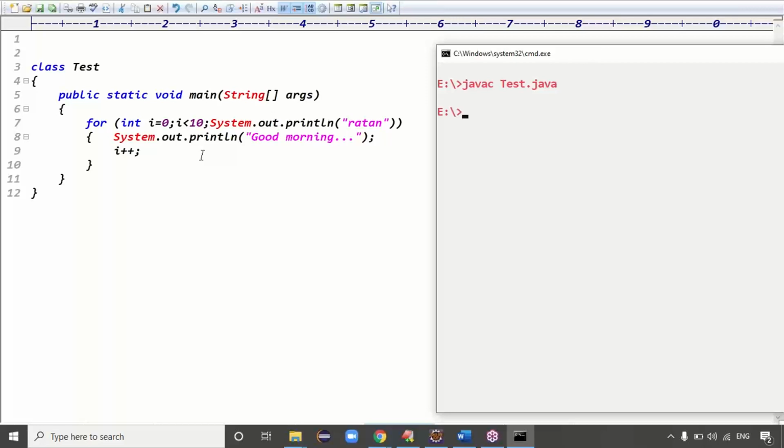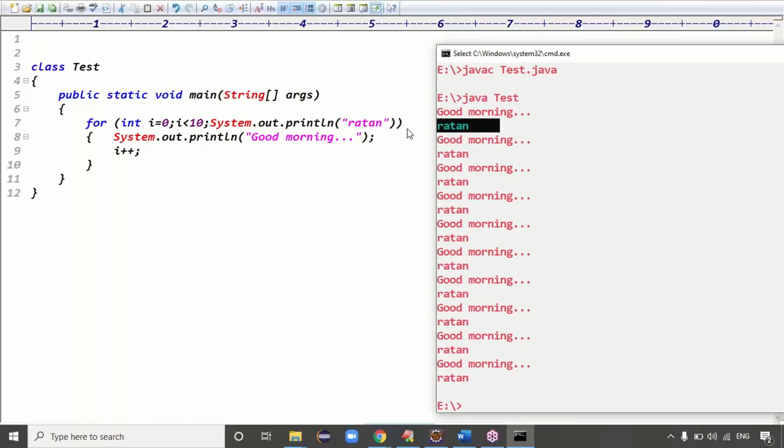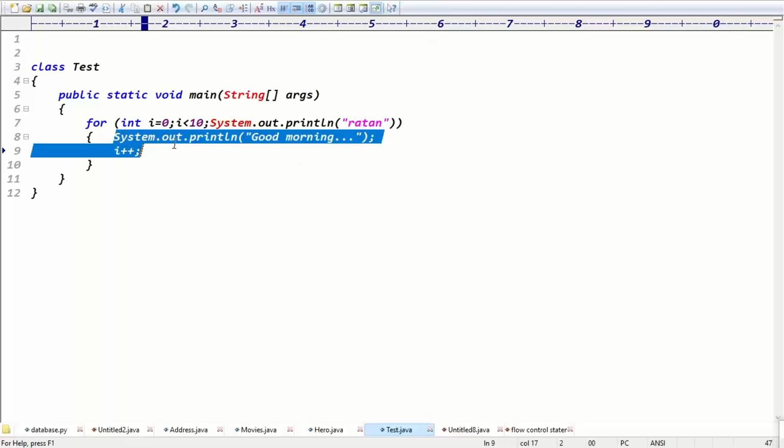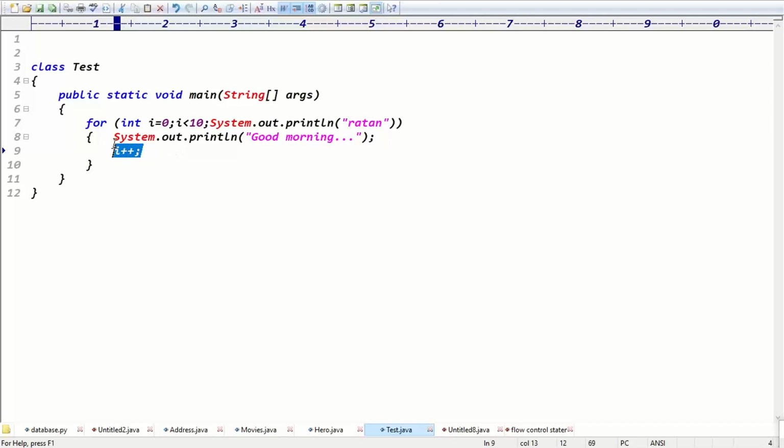Then the code is compiled fine. The Java class is called Test class, right? We got the output good morning Ratan, good morning Ratan, good morning Ratan, and so on, right? Exactly, guys. Is that clear now? That is called the increment part, right?